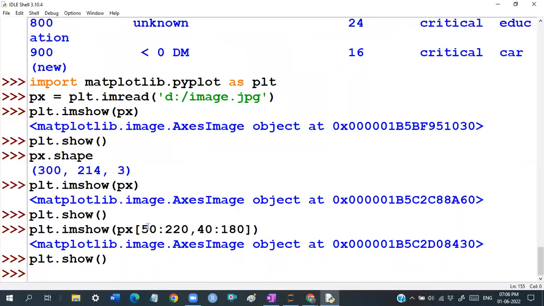So how much importance is there, guys? Slicing has been done. Starting from 50 up to 220 as the lengthwise, and from 42 to 180 as the widthwise. That is the data we can see within applications. So that is the idea about how we are going to work with them, guys. That's it. That is basically the target behind them. So that is the purpose of the slicing concept. Hope you understood the trick, the way I have done it, guys.